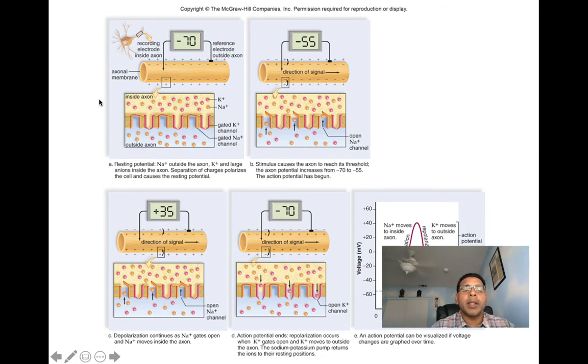So here we can see the axon's membrane in a resting state. In the resting state, we can appreciate the high quantity of potassium ions inside the axon versus the outside where we have a high quantity of sodium ions. And here we can see all of our gated sodium and potassium channels are closed.